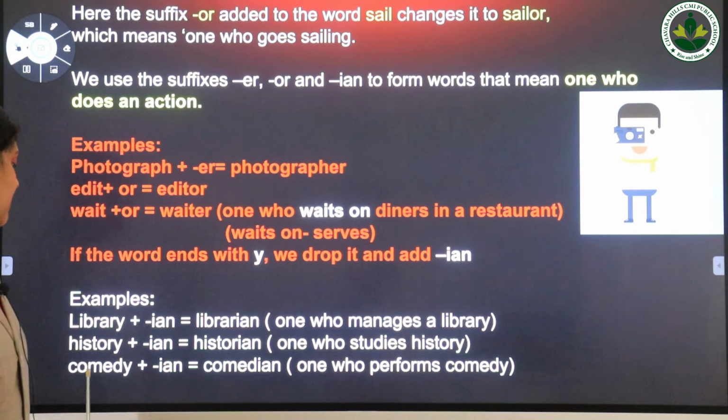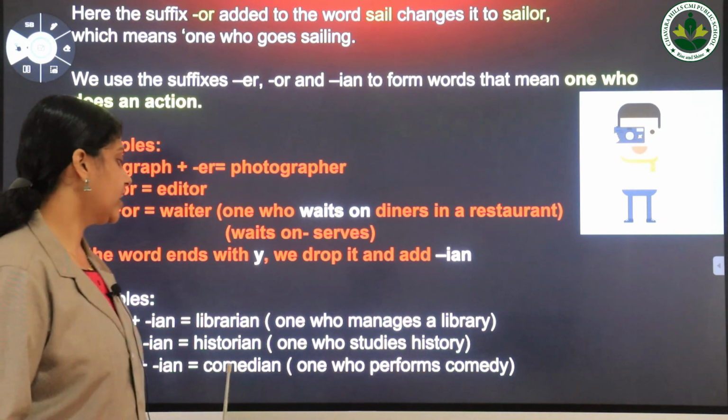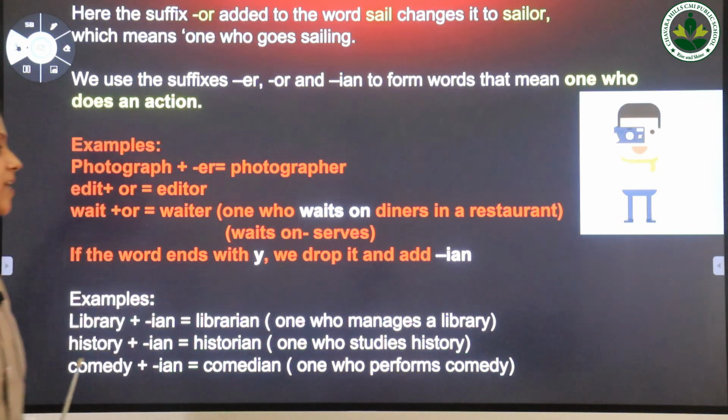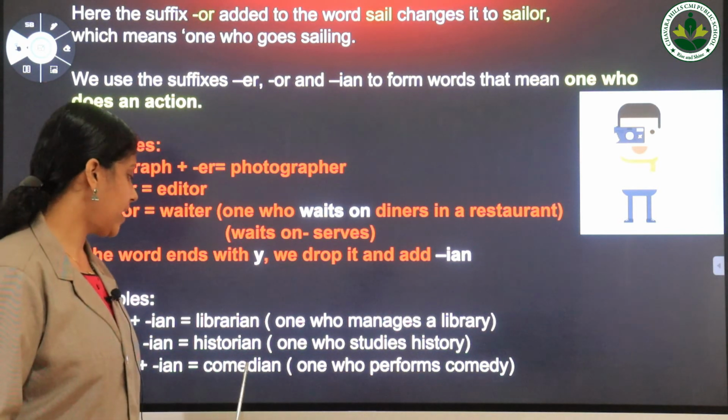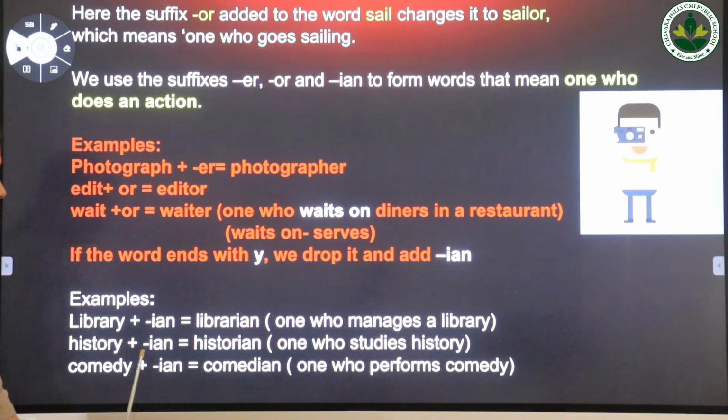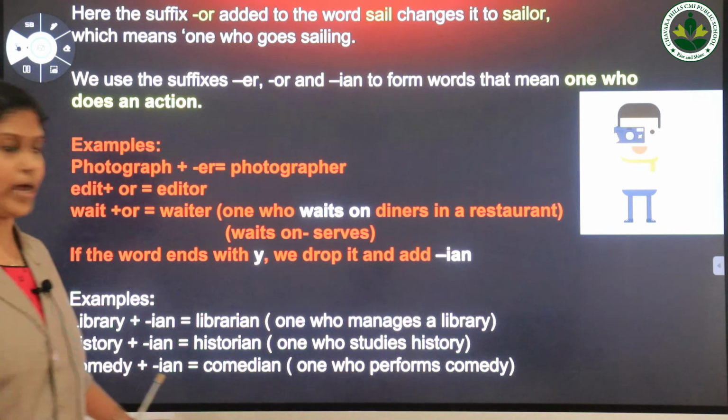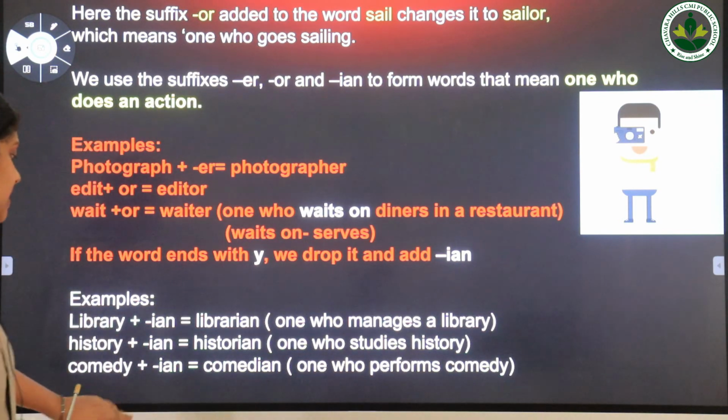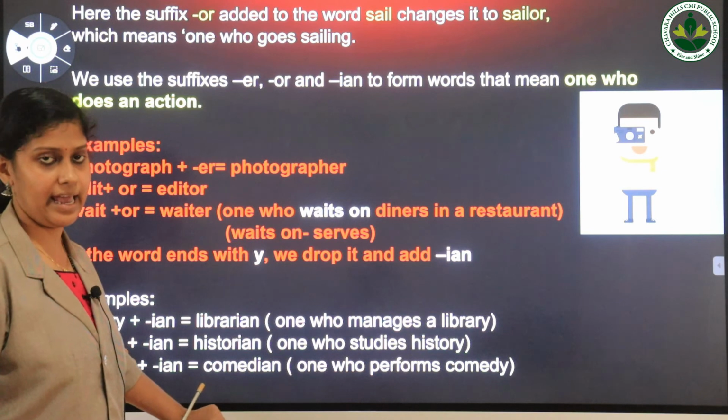Then next one, comedy. Comedian. Comedian means one who performs comedy. Here the word comedian is formed by adding the suffix ian to the word comedy, and don't forget to cut this letter y. Here y is replaced by the suffix ian.